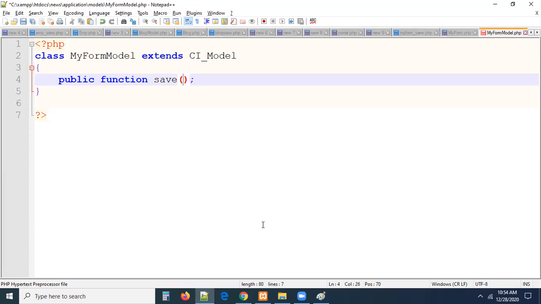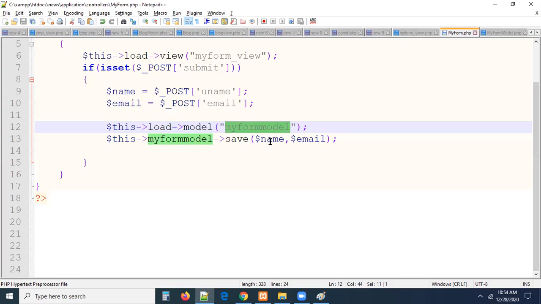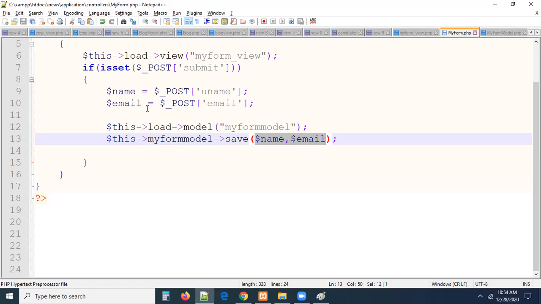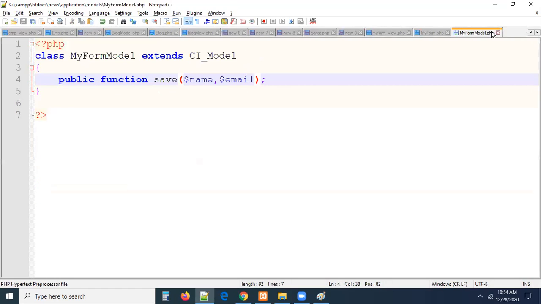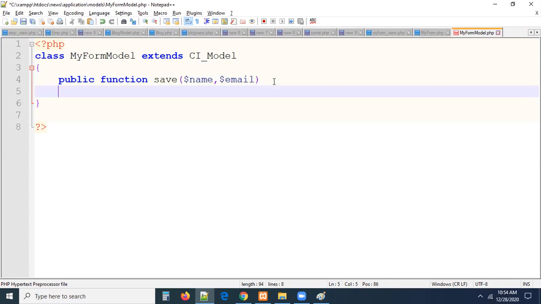It has two parameters, $name, comma, $email. Why? Because you are passing the data to the save method with two parameters, right? You are passing the data. So you have to create a method with the two parameters. For example, if you have a mobile number, you have to get mobile, and the third parameter should be mobile. When you are creating the method, it has to be created with three parameters, guys. Right. So now this is done.